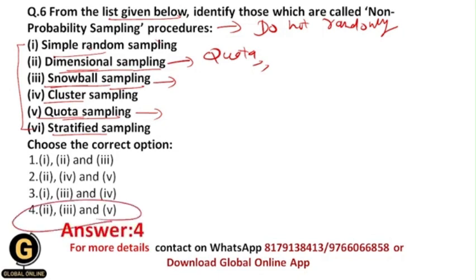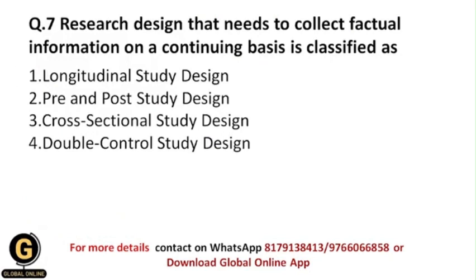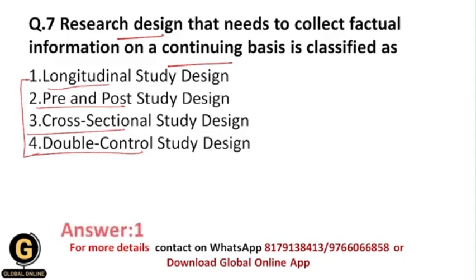Next is: research design that needs to collect factual information on a continuing basis is classified as. From these options, which is the research design that needs to collect factual information on a continuing basis? Whether it is longitudinal study design, pre and post study design, cross-sectional study design or double control study design. Within this, the longitudinal study design is the one that needs to collect factual information on a continuing basis, and that's why it should be your correct answer.